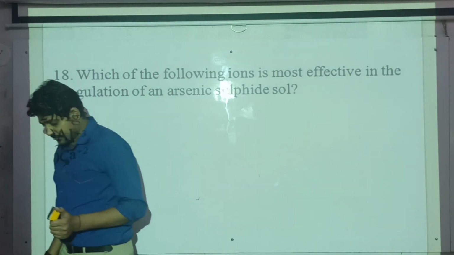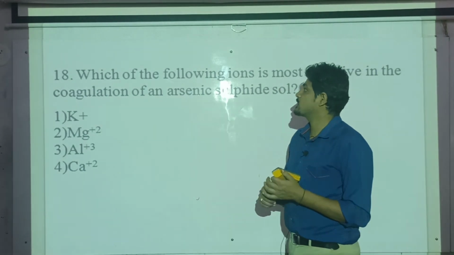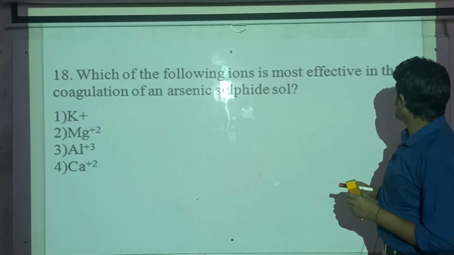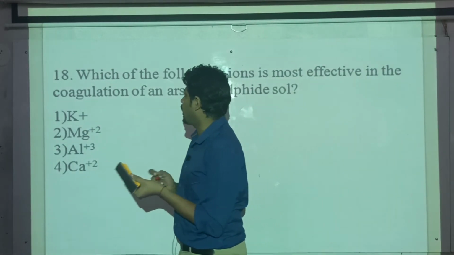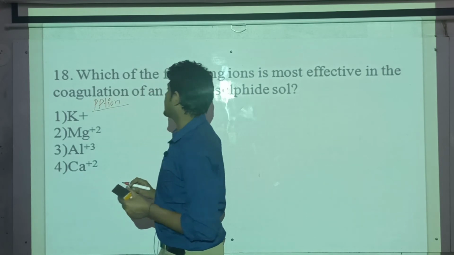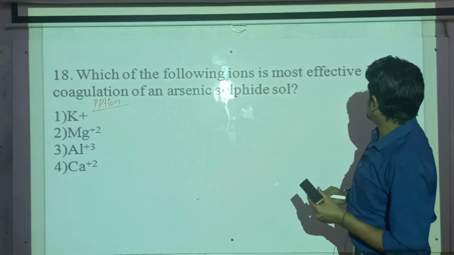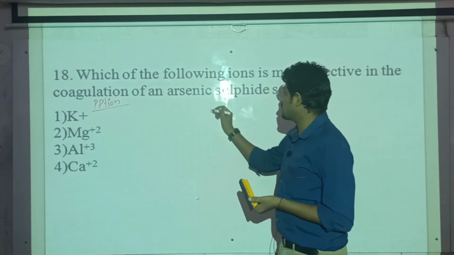Next is, which of the following ions is most effective in the coagulation? Coagulation, or you can even say precipitation. I'm writing in shortcut, precipitation. Which of the following ions is most effective in the precipitation of arsenic sulphide? What do you mean by arsenic sulphide?